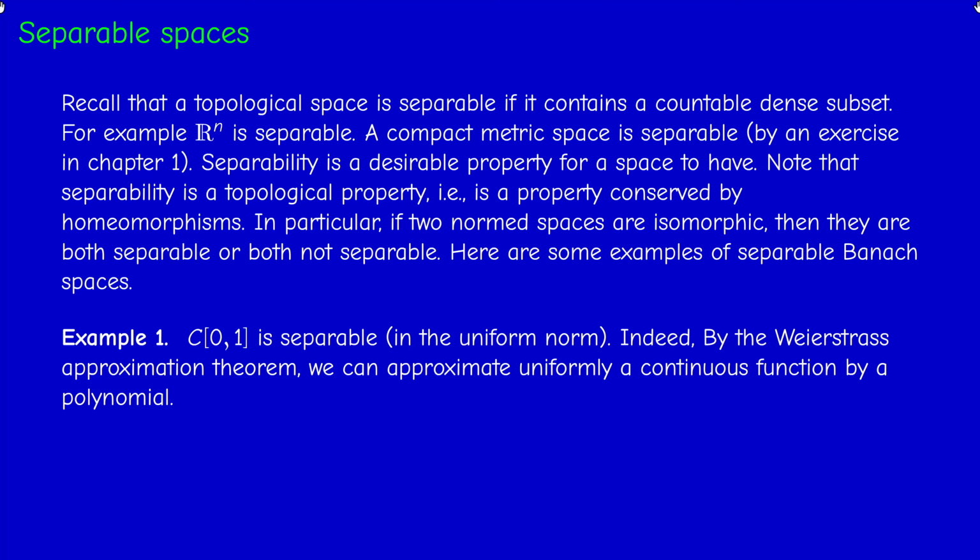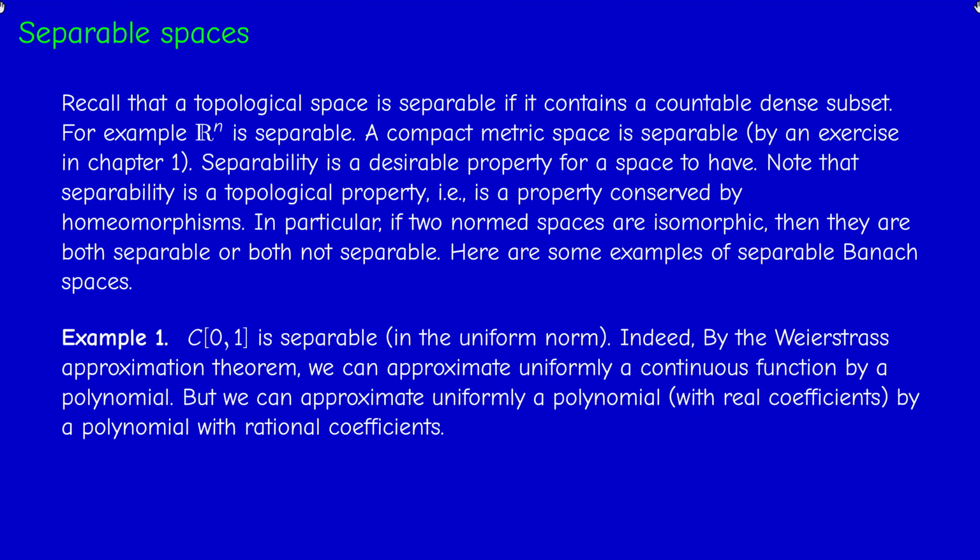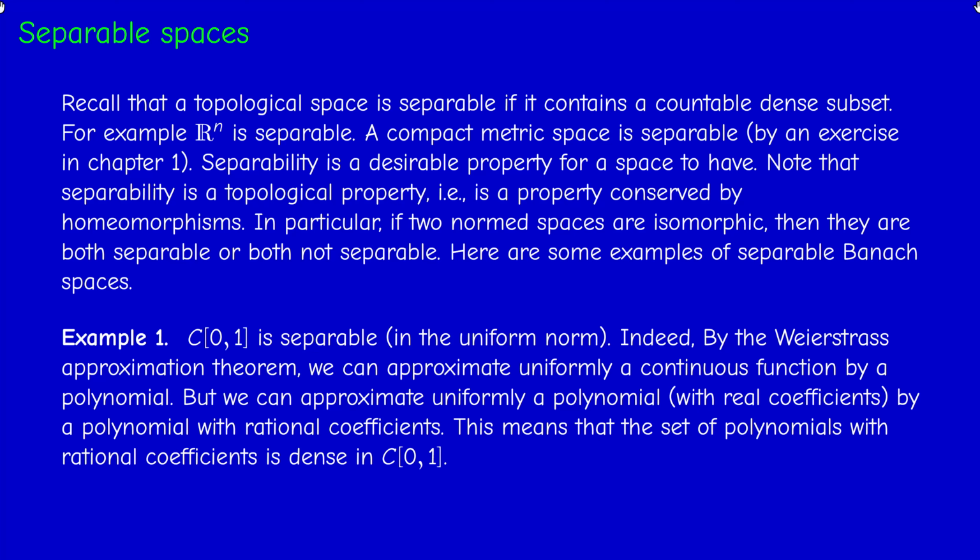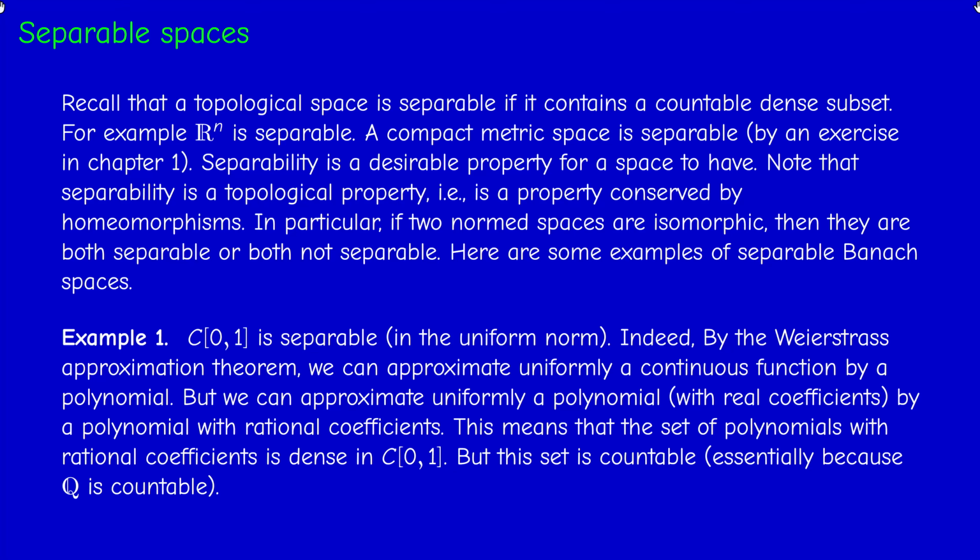But a polynomial with real coefficients can be approximated uniformly with a polynomial with rational coefficients. Therefore, we can approximate uniformly a continuous function with a polynomial with rational coefficients. So the set of polynomials with rational coefficients is dense in C[0,1]. But this set is countable, as you may prove, because essentially Q is countable. So therefore C[0,1] is separable.